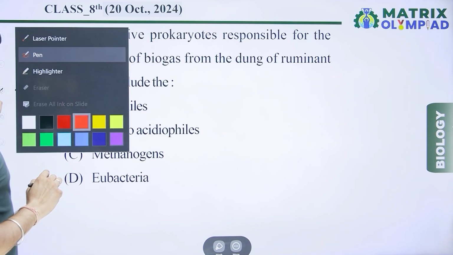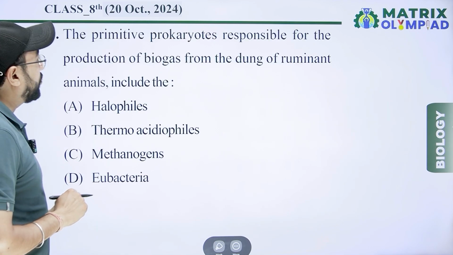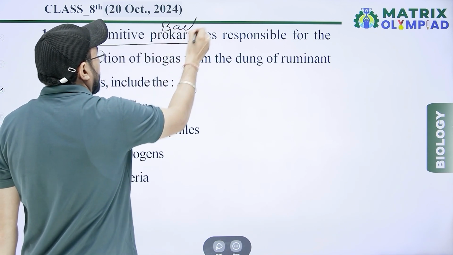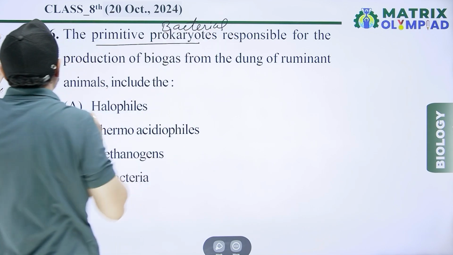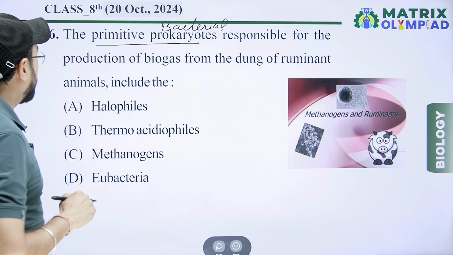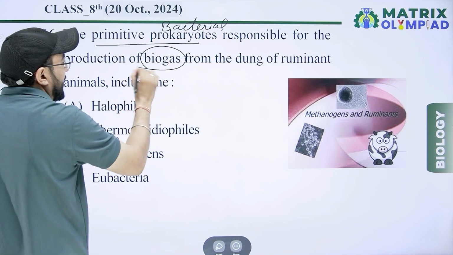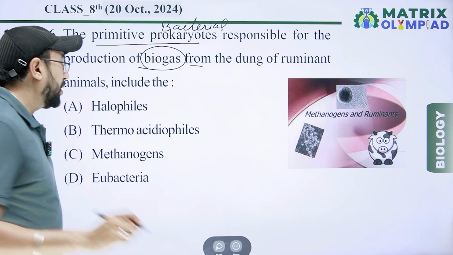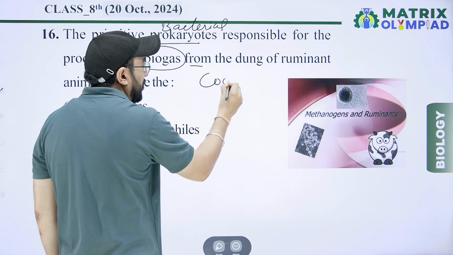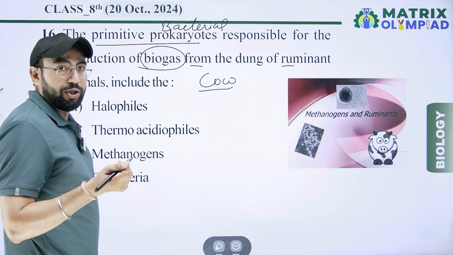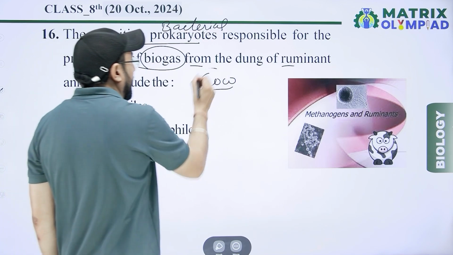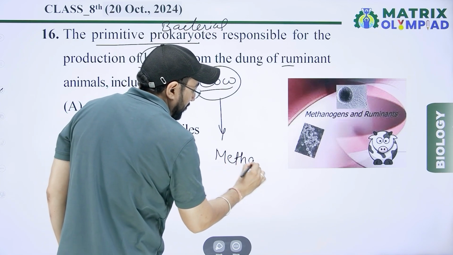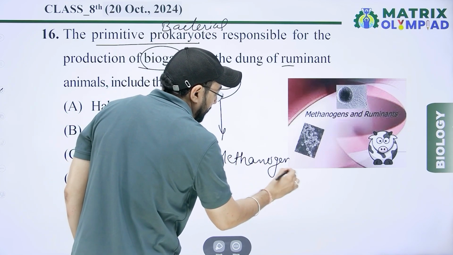Next question is, the primitive prokaryotes, meaning bacterial cells, responsible for the production of biogas from the dung of ruminant animals include, for example, the cow. Cow is a ruminant because the rumen is present in the cow, and in the rumen methanogen bacteria are present.